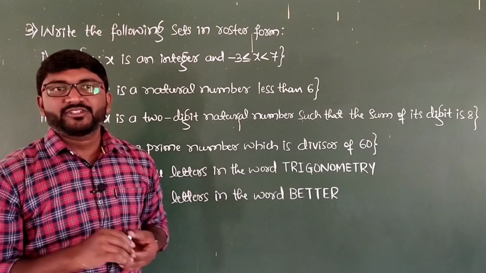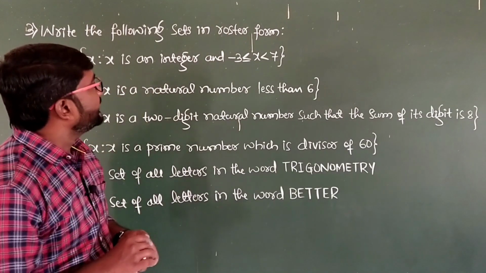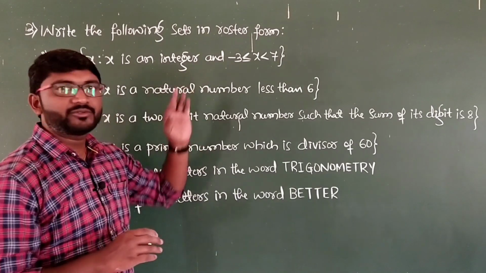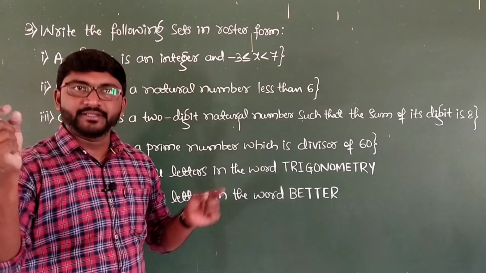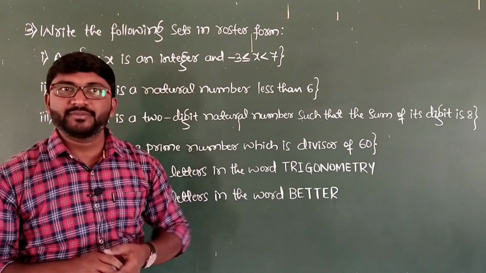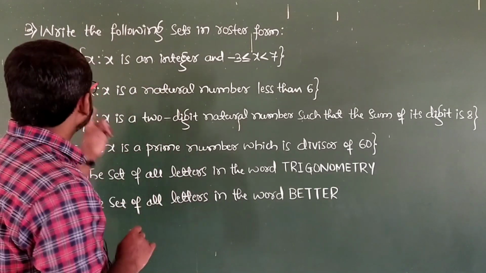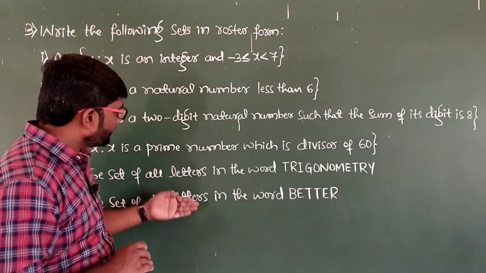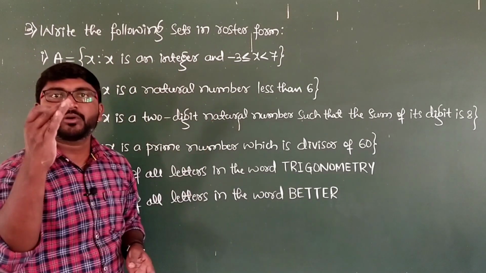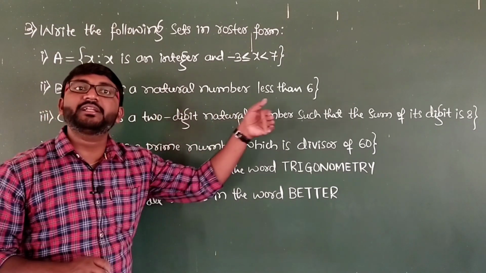The third main question is, write the following sets in roster form or the tabular form. That means we have to list all the elements in a set enclosed within the braces, and each element must be separated by the comma. So the first one, here all the given questions are in the set builder form. That means they possess a common property. We have to list all the elements now.